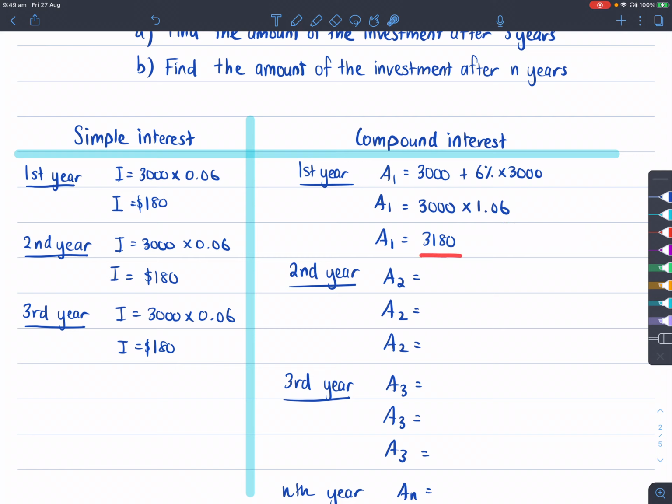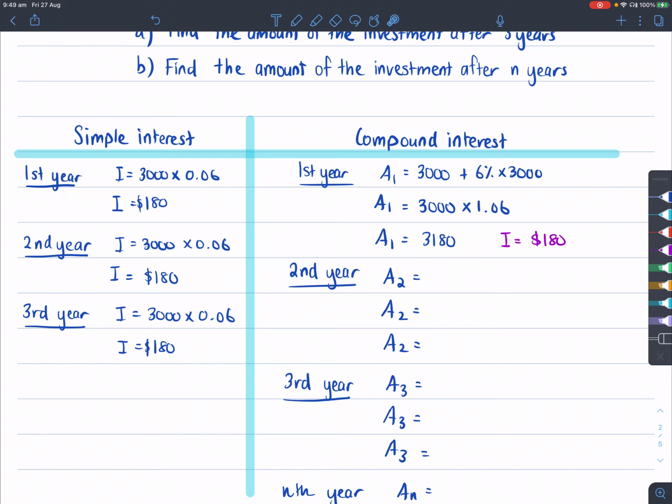That gives you 3,180. So how much interest have I actually gained? The interest here is 3,180 minus the principal of 3,000, which is $180.